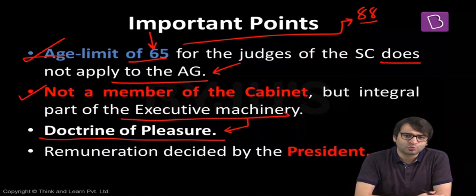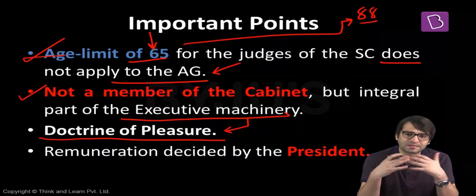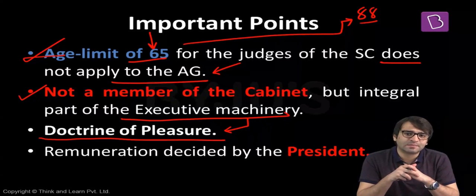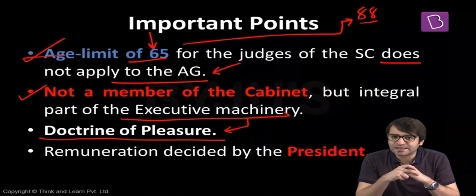That is why when UPA 2 was in power, Ghulam-e Nahanbati was the Attorney General of India. And as soon as Dr. Manmohan Singh lost the power, the Congress party lost the elections, a new government was sworn in headed by Prime Minister Narendra Modi. Then Ghulam-e Nahanbati submitted his resignation, and then Mukul Rohatgi was appointed as the Attorney General of India. But for 3 years, Mukul Rohatgi continued, and then he resigned. And later on, Mr. K.K. Venugopal was appointed as the Attorney General of India.